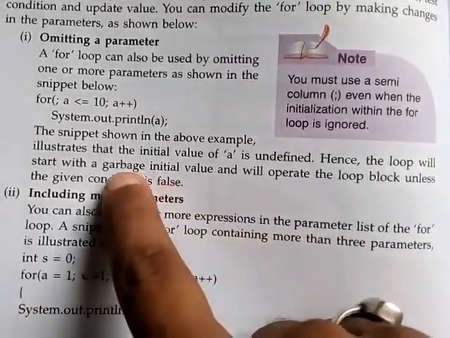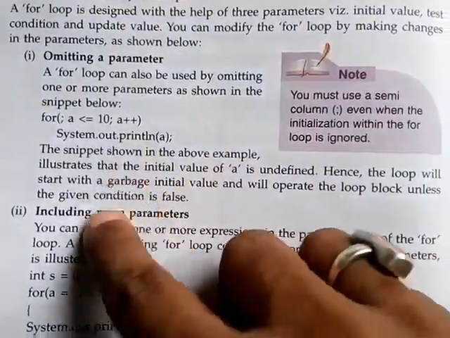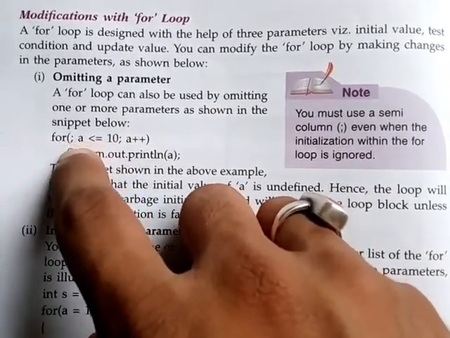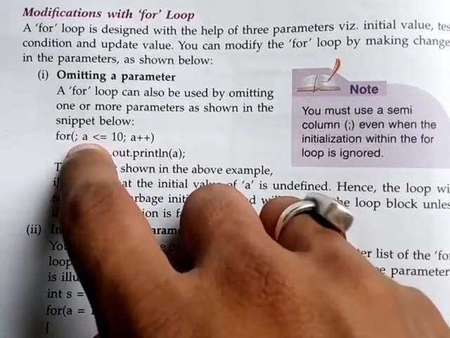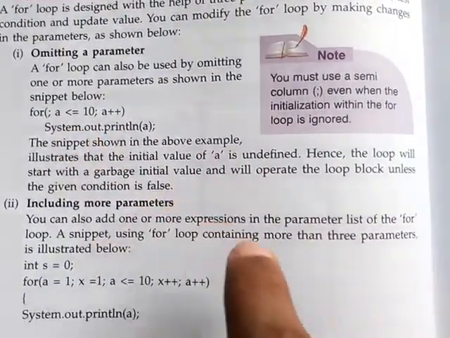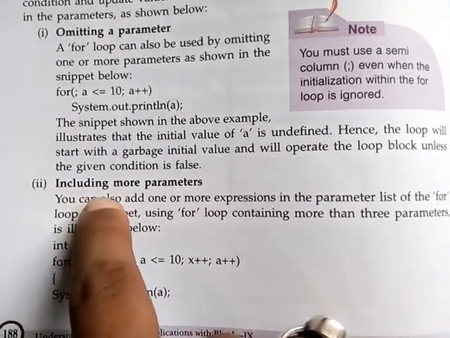Hence the loop will start with a garbage initial value. What is the meaning of garbage initial value? Garbage means any value, because I have not mentioned here a equal to 1 or 2, whatever. Since it is not mentioned, A could take any garbage value. Then number 2, including more parameters.